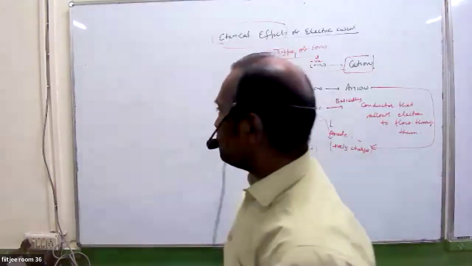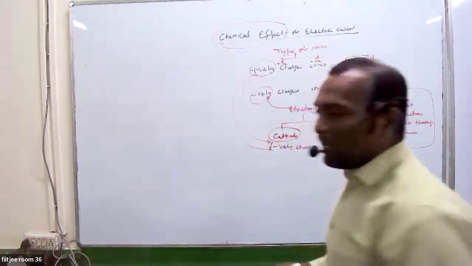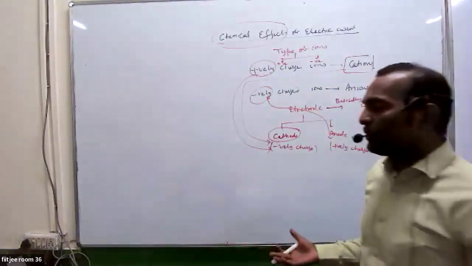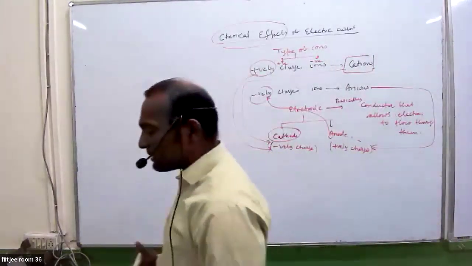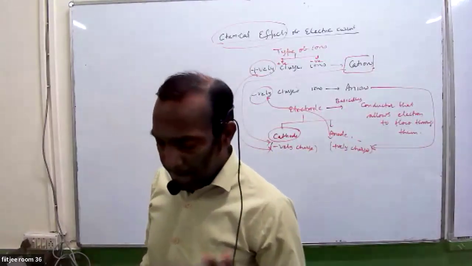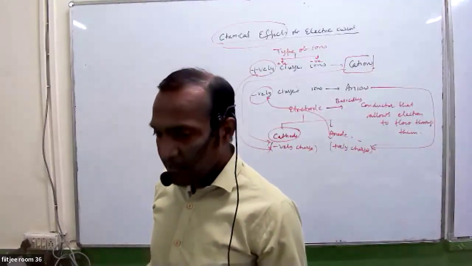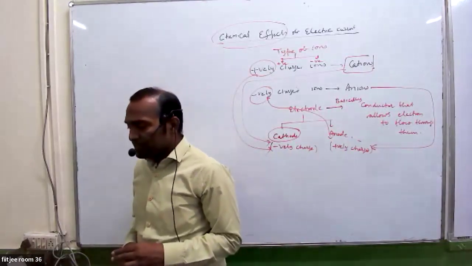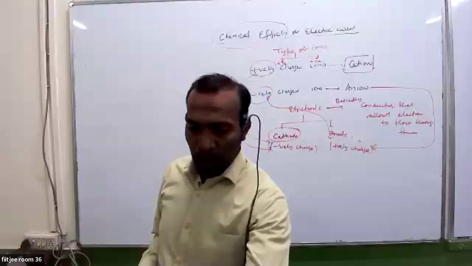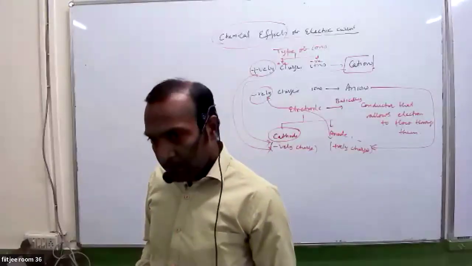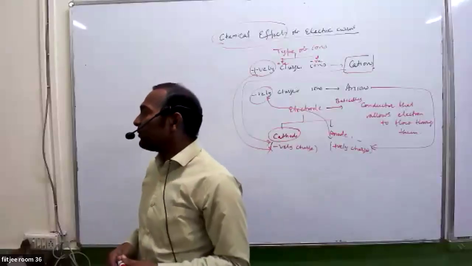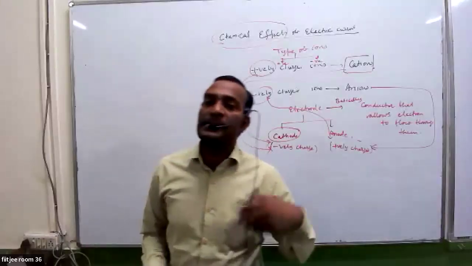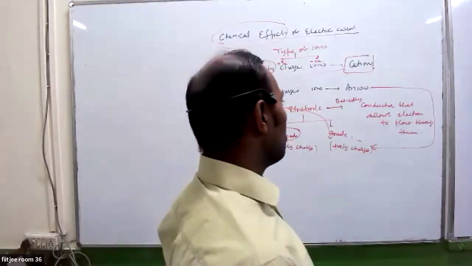Now, what I told you already, you have electrolytes. What is electrolytes? Online student, what is electrolytes? Sir, substances which can produce ions. Furnishes ions in them. Very good. Those substances which furnish ions in a solution, they are electrolytes.